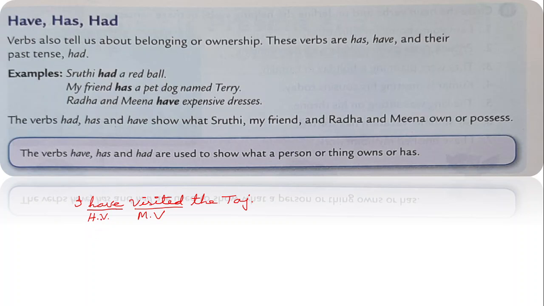In the second case, I have two pencils. Now if you say I have two pencils, this have shows ownership. This is the verb showing what you own or possess.